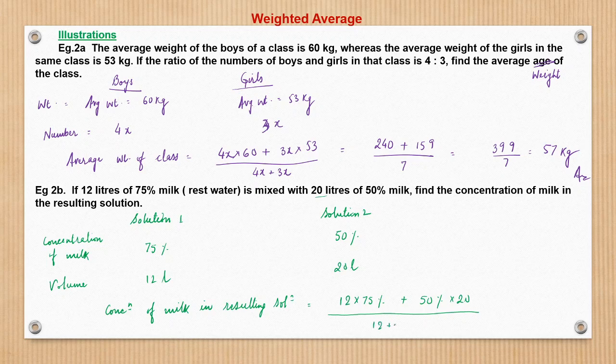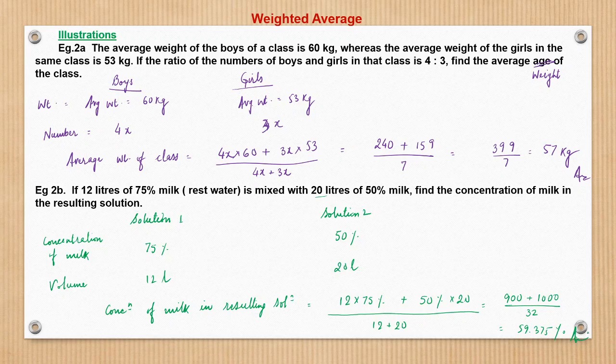12 plus 20. So this is nothing but 12 into 75 is 900, and this is 1000 upon 32. So if we solve, this is like 1900 by 32, so this will be 59.375%. So this is the solution, right?